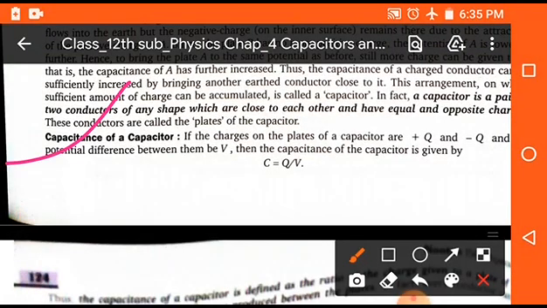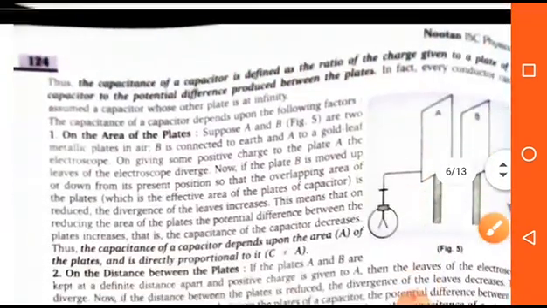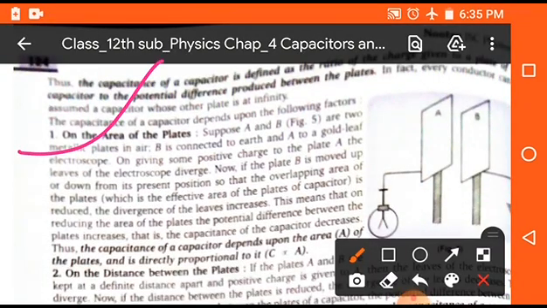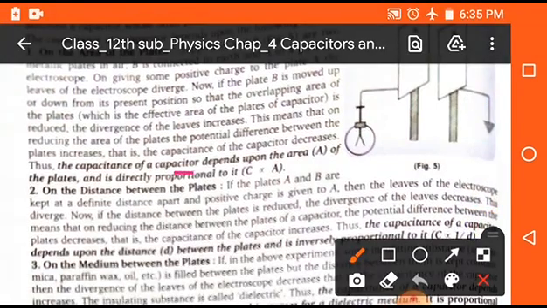Now, the capacitance of a capacitor depends on the following points, and it is important because generally it is asked in the board examination. So there are some factors on which the capacitance of a capacitor depends. First, on the area of a plate. The capacitance of a capacitor is directly proportional to the area of a plate. C is directly proportional to A.